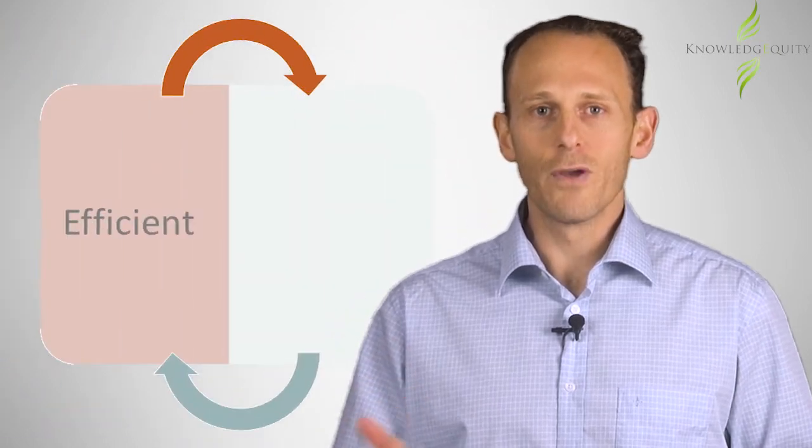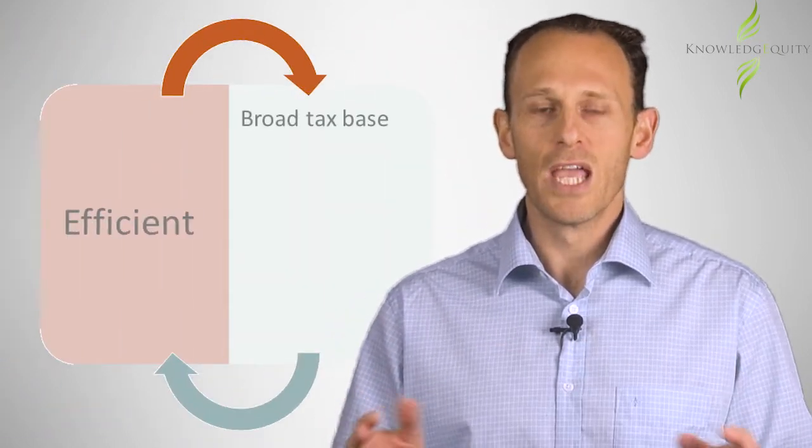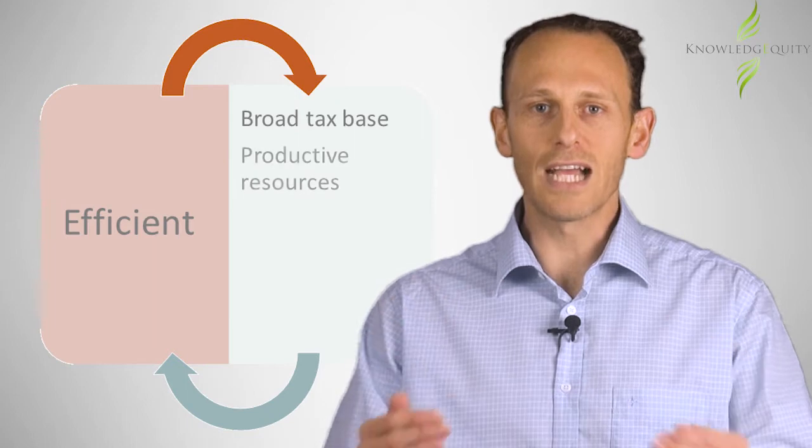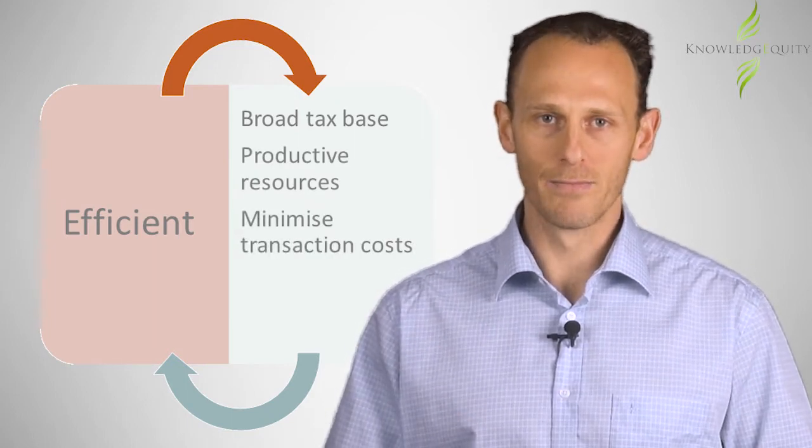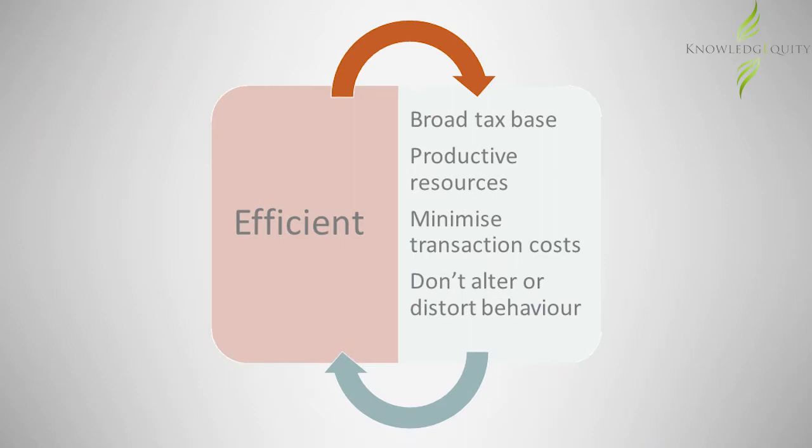A goal of governments is to identify efficient tax bases upon which to generate adequate tax revenues. In this context, efficient refers to having a broad tax base, ensuring resources are put to their most productive use, and minimising costs incurred by taxpayers. It also refers to taxes that don't alter or distort taxpayer behaviour and choices. The quest for efficiency can therefore significantly limit the tax bases that are actually implemented.